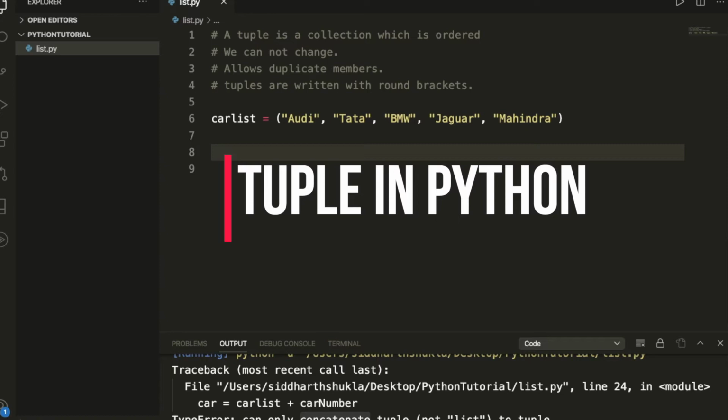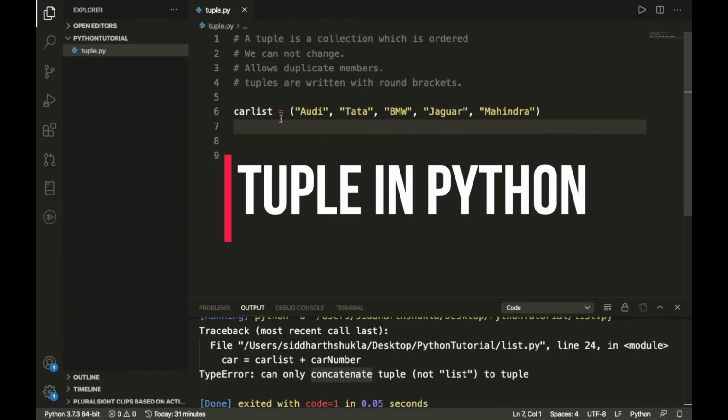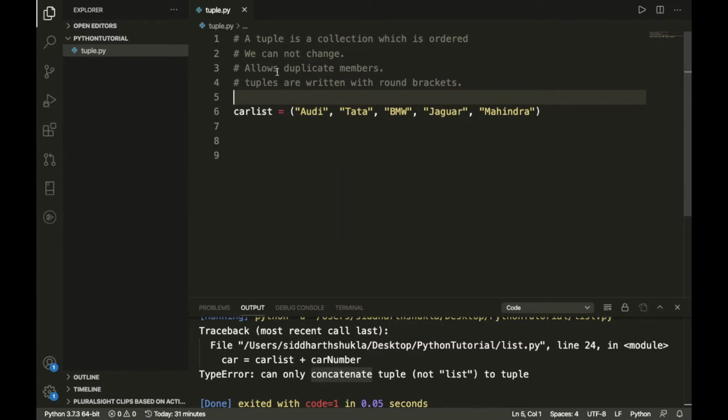In this video, we're going to discuss tuples. I have written some examples of the tuple. A tuple is an ordered collection, just like a list, and we cannot change it once it has been implemented, unlike the list we saw in the last video.